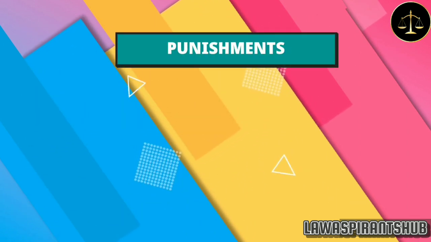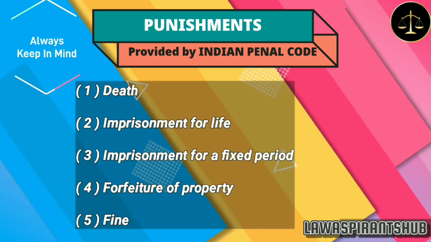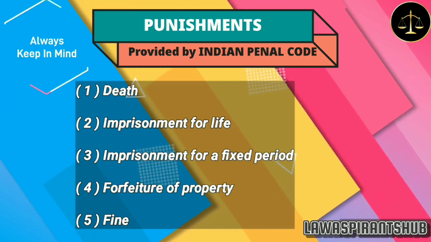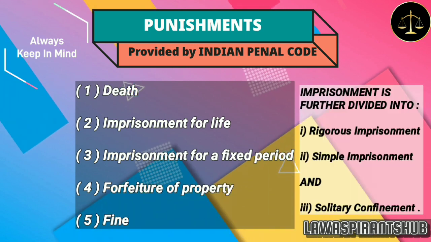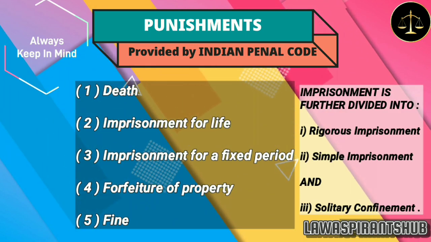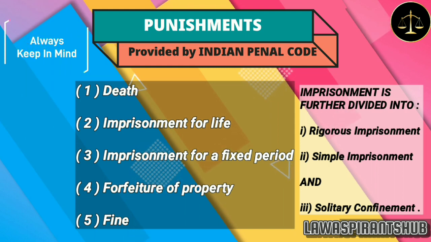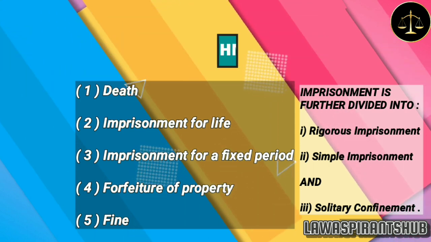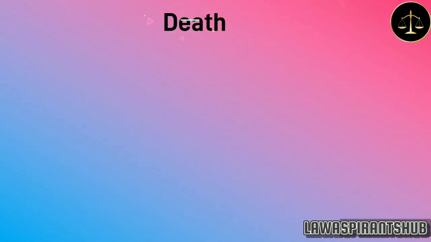Let's see what are the punishments provided by the Indian Penal Code. 1. Death. 2. Imprisonment for life. 3. Imprisonment for a fixed period. 4. Forfeiture of property. 5. Fine. Note that imprisonment is further divided into (i) rigorous imprisonment, (ii) simple imprisonment, and (iii) solitary confinement. Let's see in what all cases the death sentence is prescribed by the code.